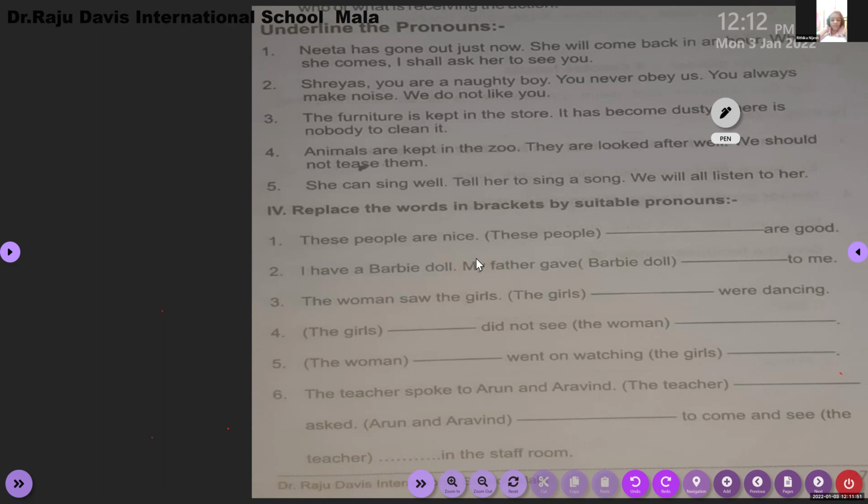Now you have to identify the pronouns in the sentence. Come on. She, very good. She, I, she, I, her, her, you, you. Very good. Now, Haya, come on. Unmute it. Thank you, ma'am. Yes, very good.